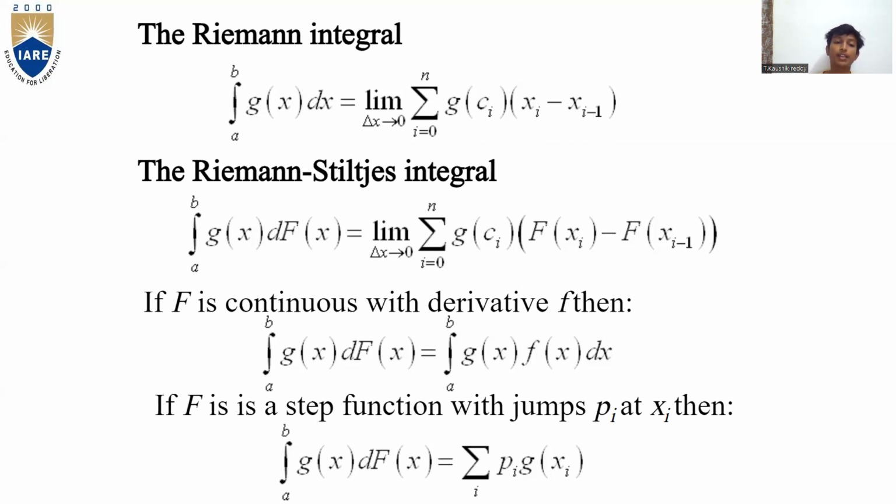If f is continuous with derivative f prime, then the integral from a to b of g of x df of x is equal to the integral from a to b of g of x f prime of x dx. If f is a step function with jumps pj at xj, then the integral from a to b of g of x df of x is equal to the summation of pj into g of xj.